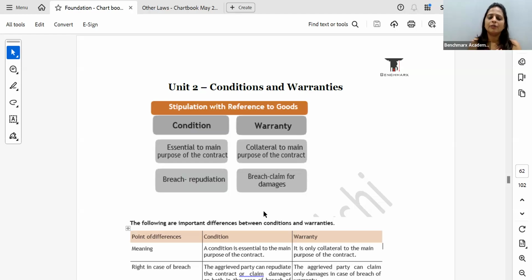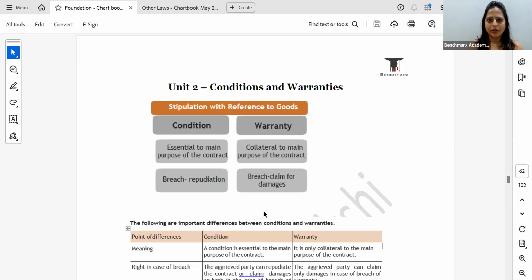Here, if he gives me a four-wheeler drive, but if the brakes are not working fine or the clutch is not working fine, whatever the reason is, then in that case, there is a breach of warranty. Brakes not working, of course it is essential, but it is not the reason why I'm going. So there is a defect in the goods and that is basically my warranty.